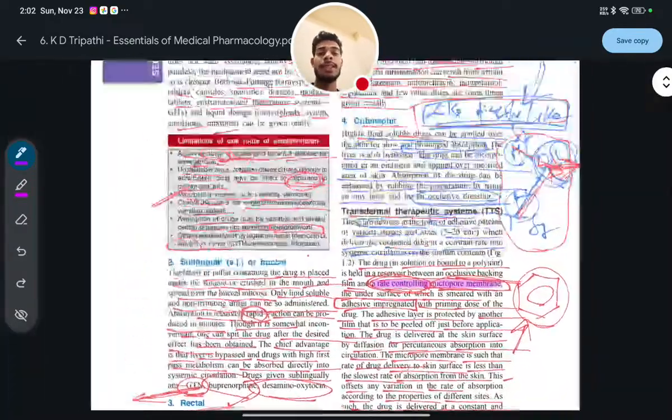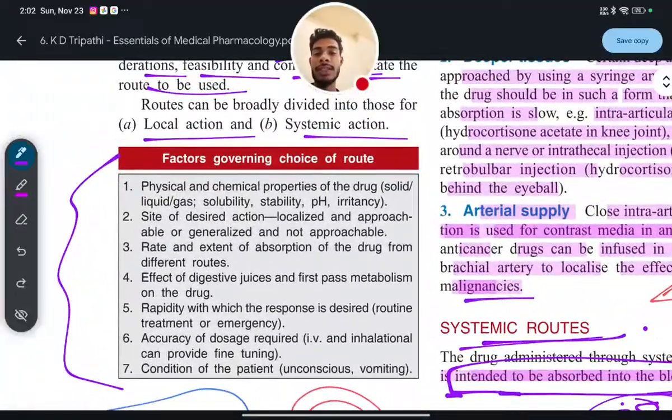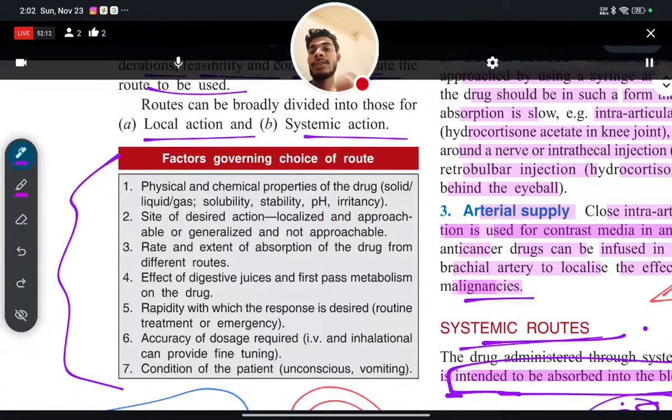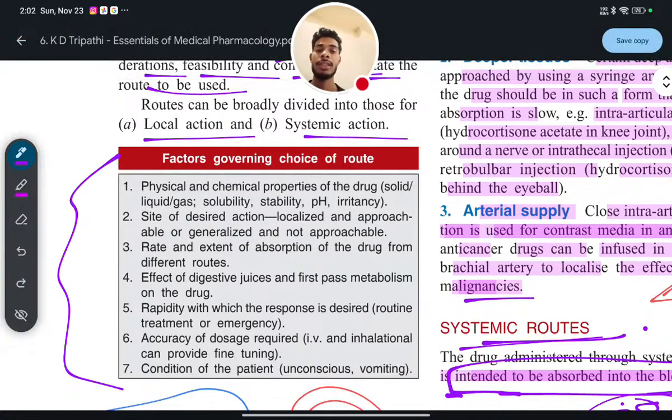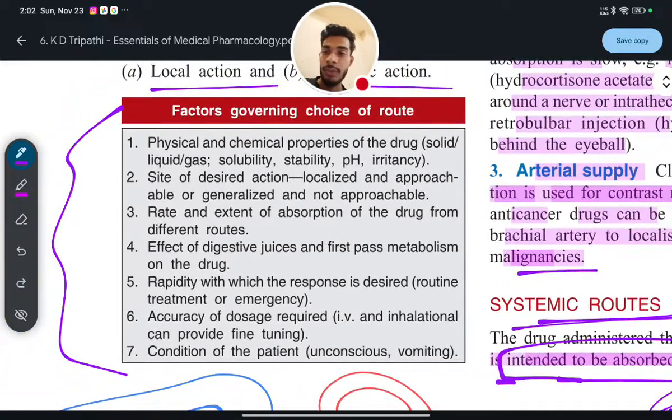now we will see a small table we left earlier, this one. Factors governing the choice of route. So what are the factors that will govern you to choose in which route you should administer a drug into the patient's body? Number one, physical and chemical properties of the drug. That is solid or liquid or gas form, that is the dosage form.